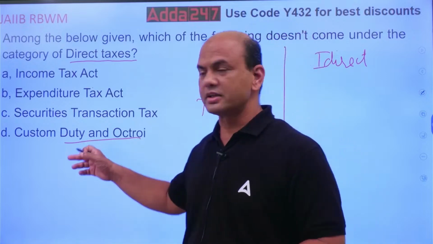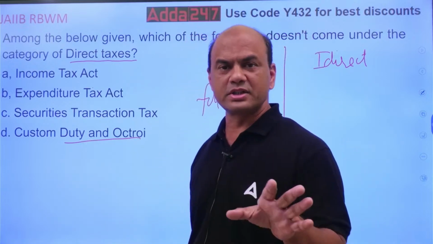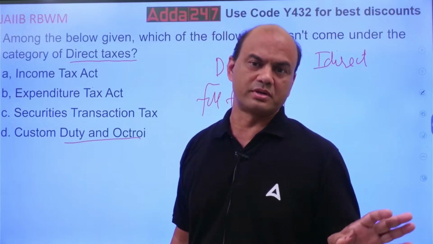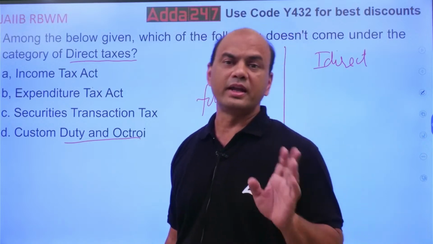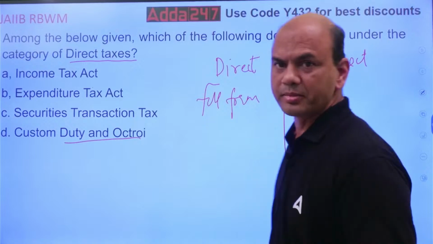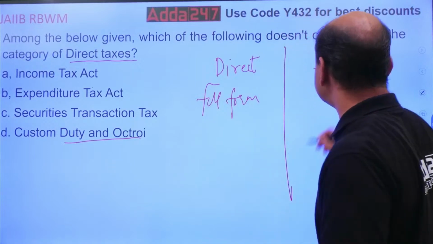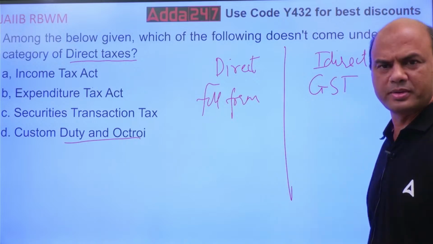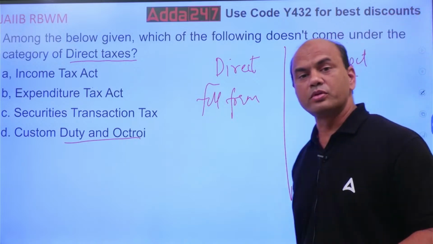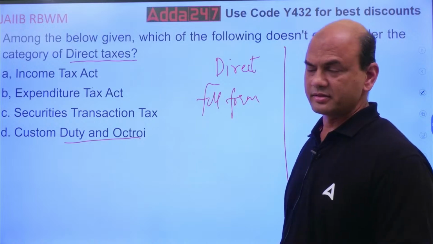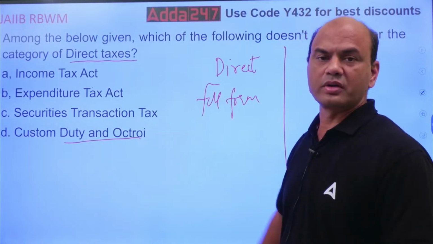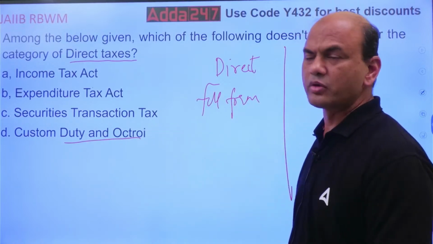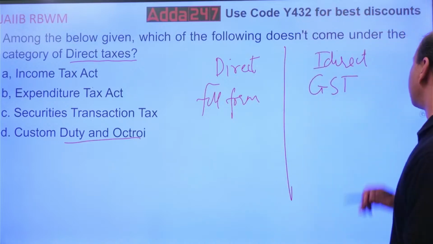But customs, if I send the goods outside, there is no option. So indirect means which is compulsorily to be paid. There is no option. GST, compulsorily you have to pay. You don't come to know that you have paid the tax. Similarly, customs and octroi, you have to compulsorily pay. So they don't come under this category of direct taxes.